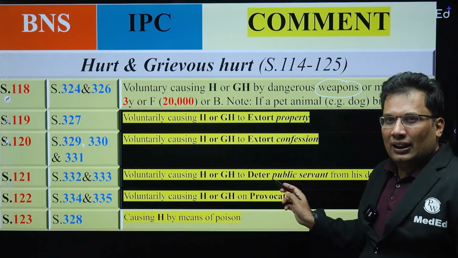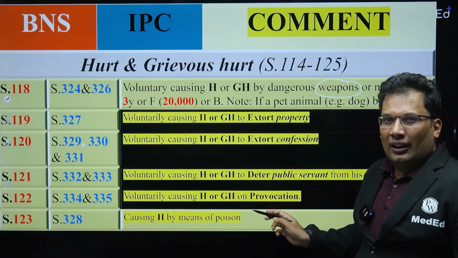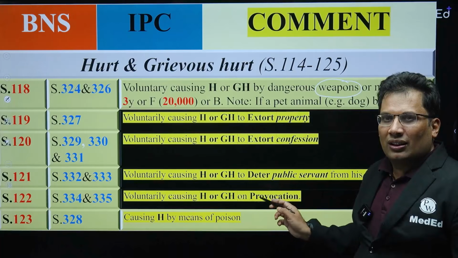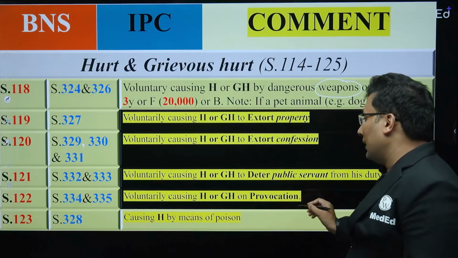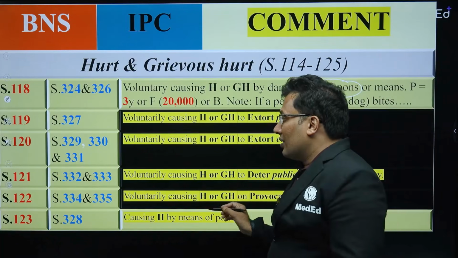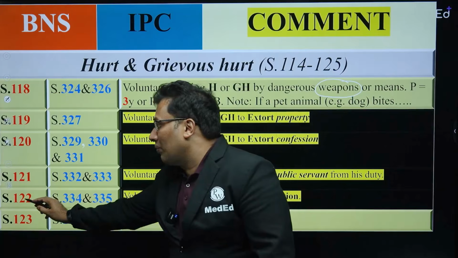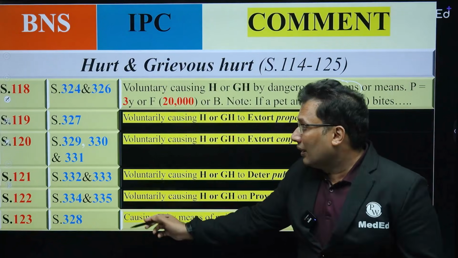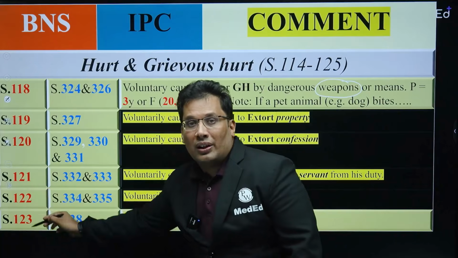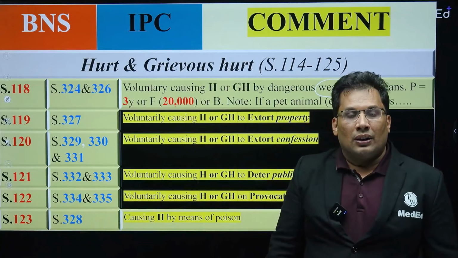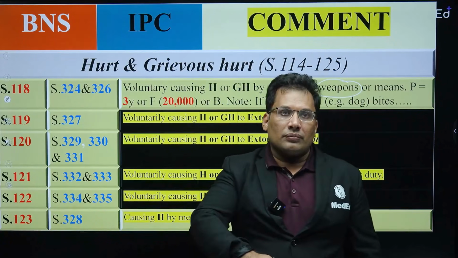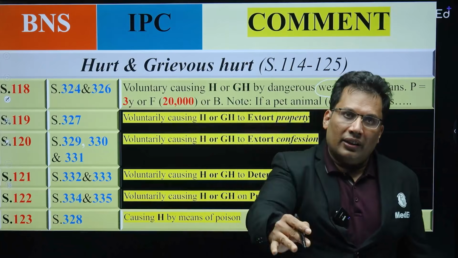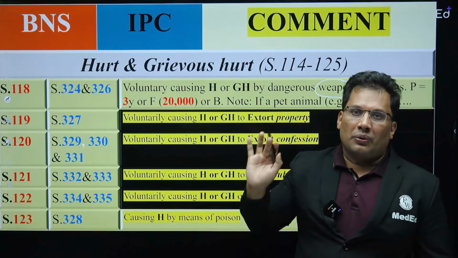121, basically to deter a public servant. And voluntarily causing hurt or grievous hurt on provocation. This was asked previously in the exam. Now it has only one section, 122. Previously, remember, it was 334 and 335. Now it is 122. So on provocation, any hurt or grievous hurt, that is 122.